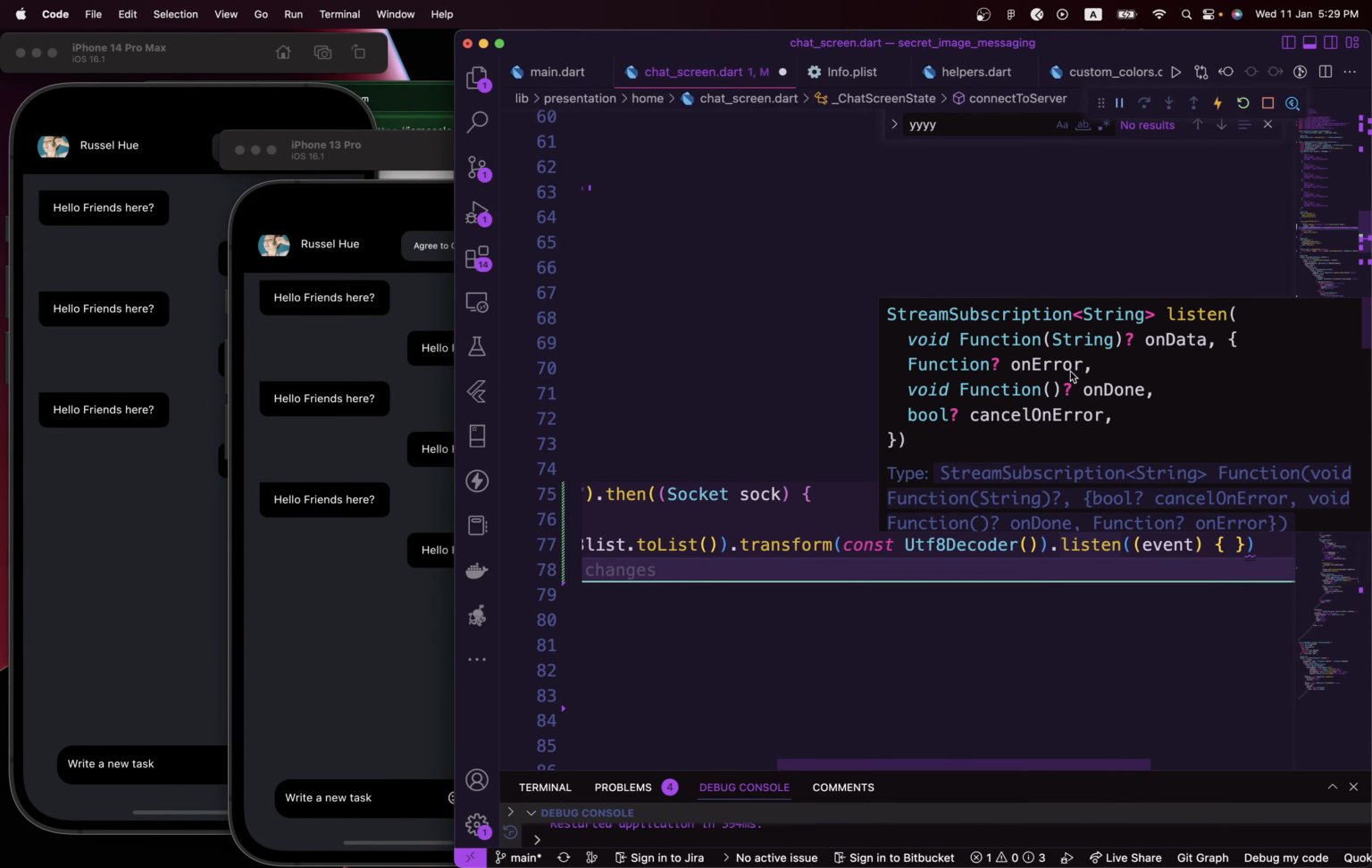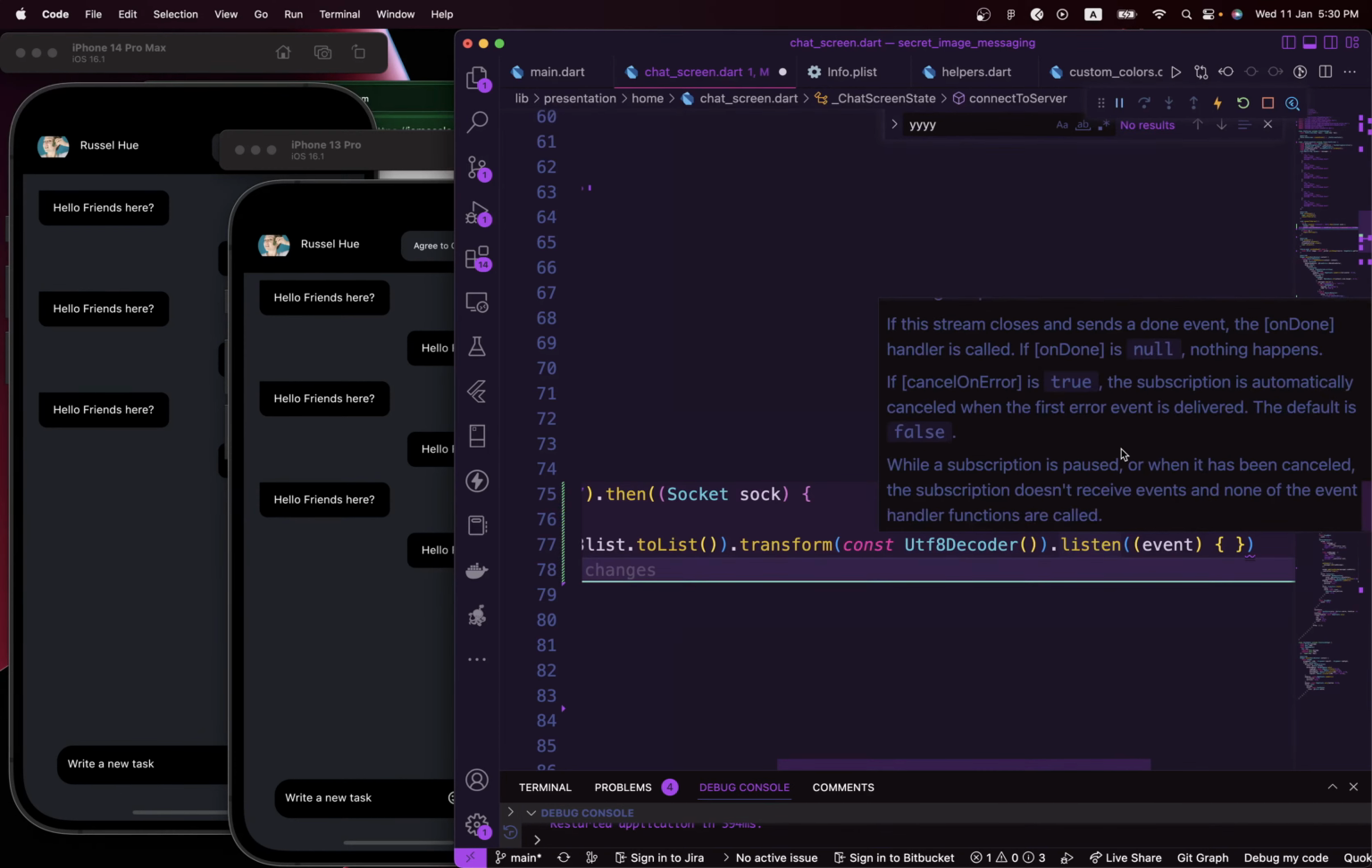Whenever there's an error, this function will handle it. When the socket is done, or when the server disconnects from us, or whenever we close the socket stream, we should get that information in the onDone function. Then we have the cancelOnError boolean. If you want this to cancel whenever there's an error, the socket will stop listening and cancel, but we don't want that. We still want it to continue listening whenever there's an error, so just leave it that way.